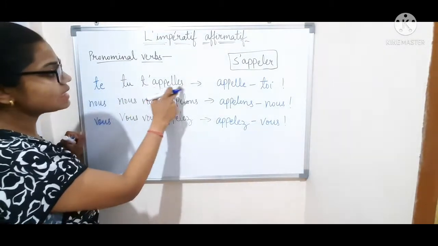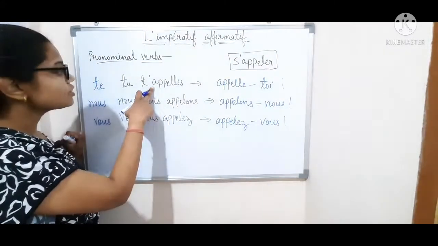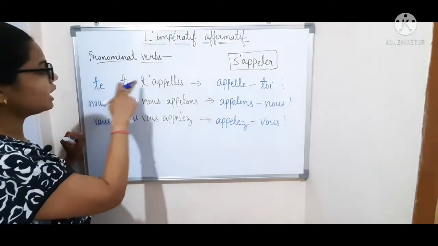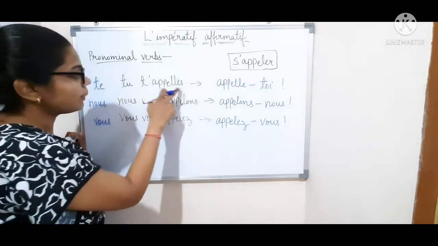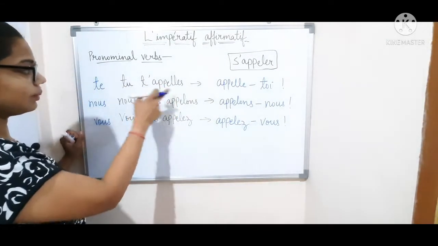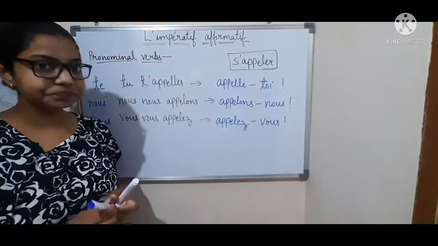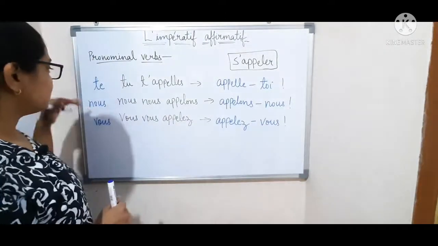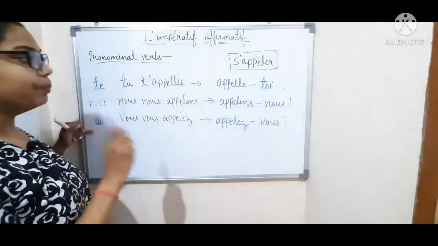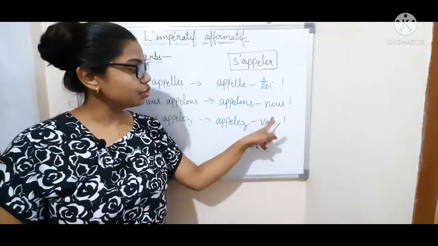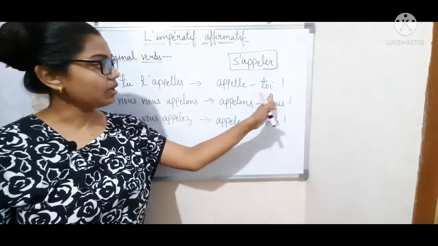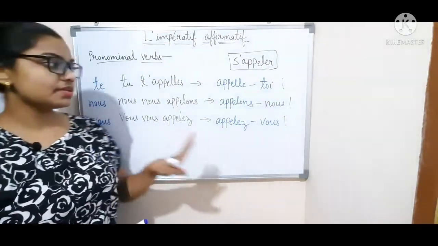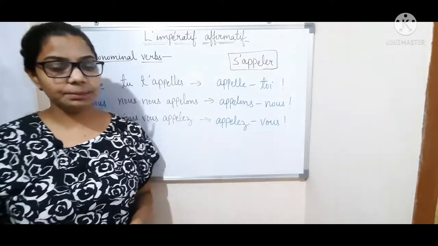Because appeler starts with a vowel, we have to remove the e and put an apostrophe in front of the a. So tu t'appelles, pronounce it like this: tu t'appelles. So te, nous and vous become toi, nous and vous. Te becomes toi, and nous and vous remain the same in the imperative.